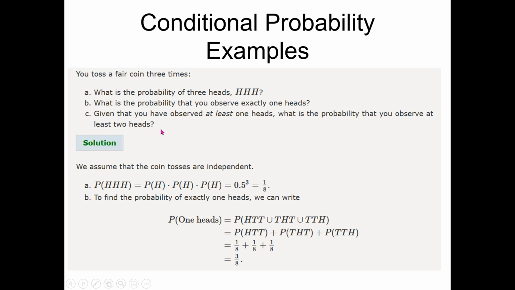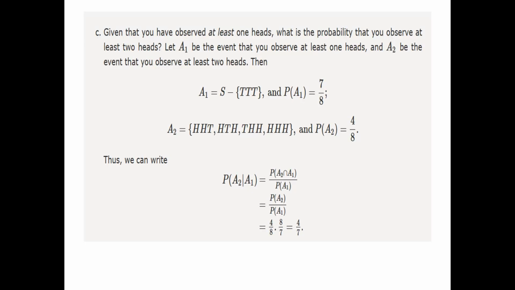So let's do this by using two different methods. The first method is when we define the two events and then we see how they are linked with the sample space. Let A1 be the event that you observe at least one head, right? This A1 is the condition that is given to us, that this is sure that A1 has occurred. Now we have to compute the probability of A2, which is the event that you observe at least two heads.